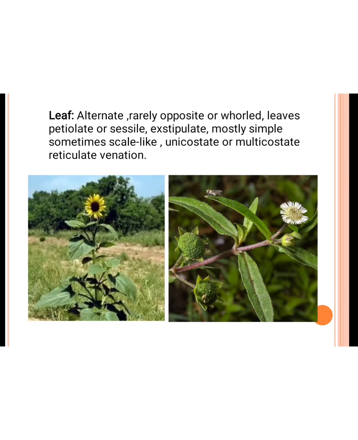It means that in most plants the leaf is alternate, but rarely opposite decussate and whorled arrangement is present. Mostly it is alternate. If the petiole is present, it is called petiolate, and if the petiole is absent, it is called sessile. Stipules are absent, it means exstipulate, and in some plants a scale-like structure is present, and the venation is reticulate, meaning a net-like structure is present.